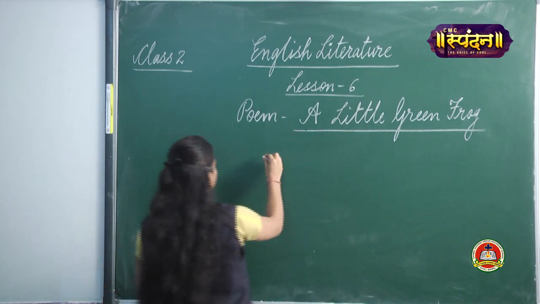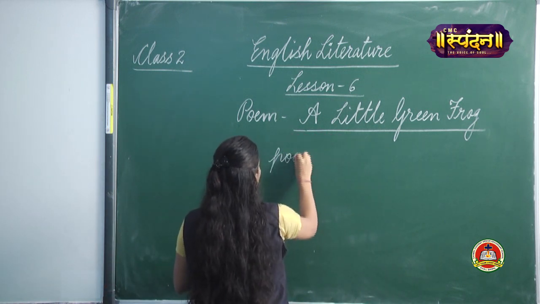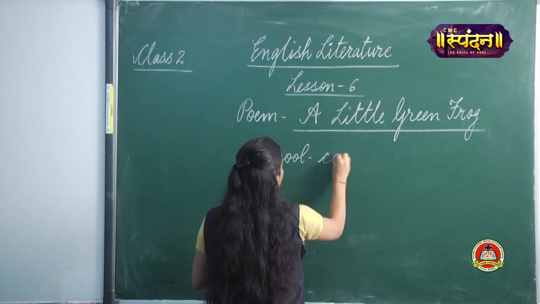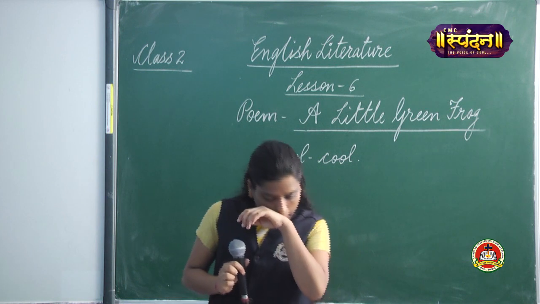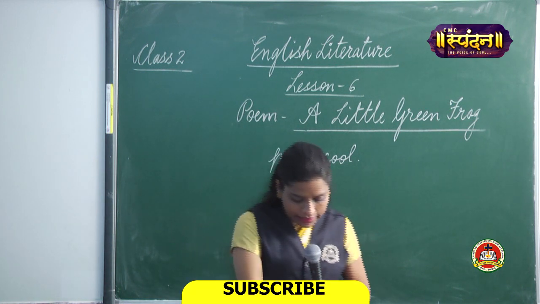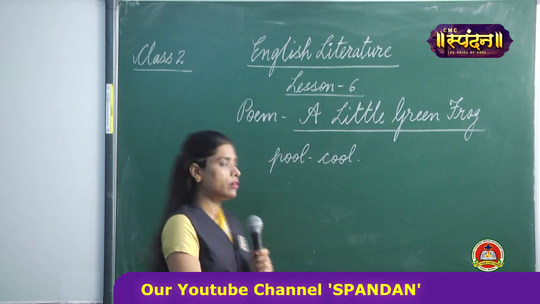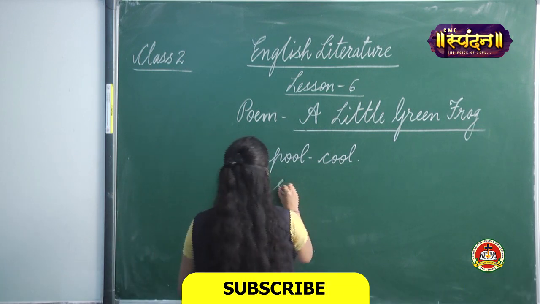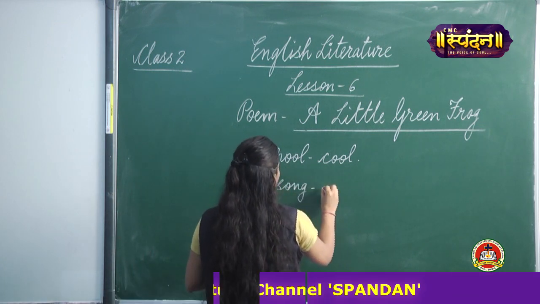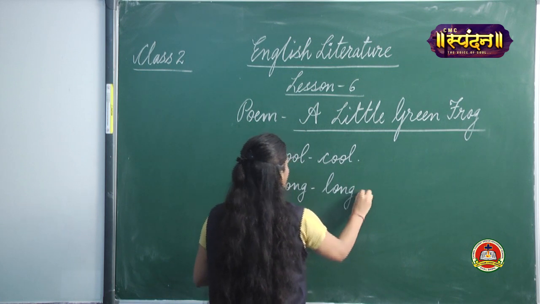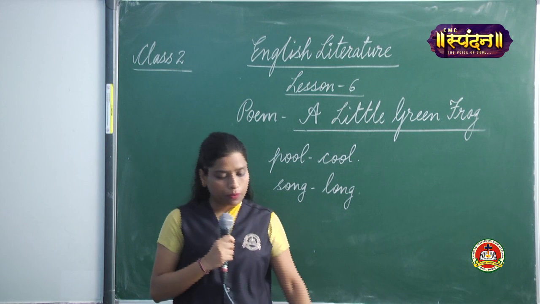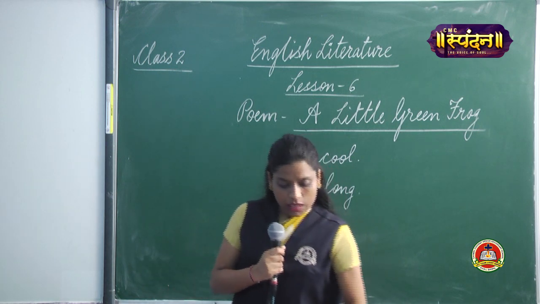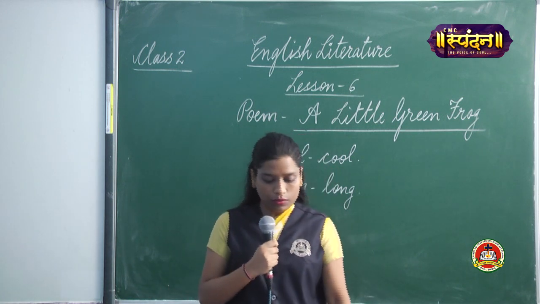Can you see? Pool, cool. These 2 rhyming words you can see in the poem. Then you can also see one more, that is song, long. Yes, these are the rhyming words in the poem that we can see. So I hope the poem is very clear to you. Yes?